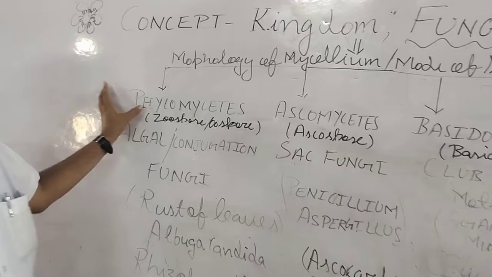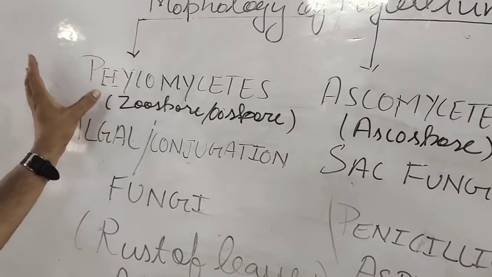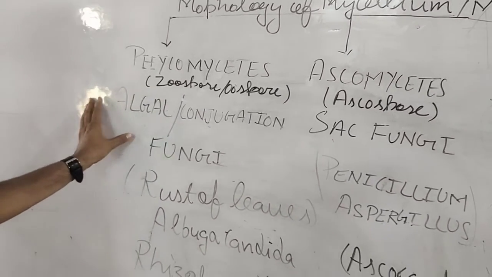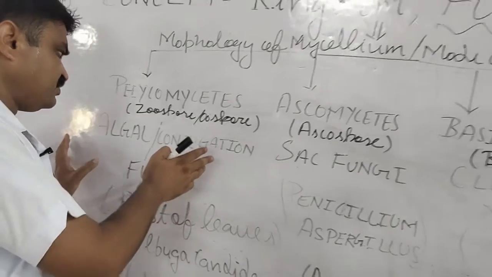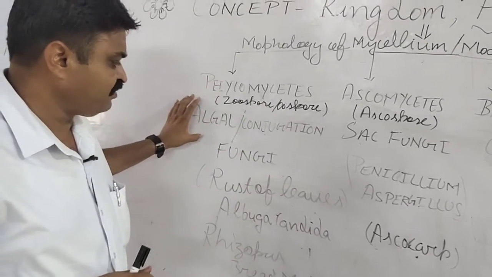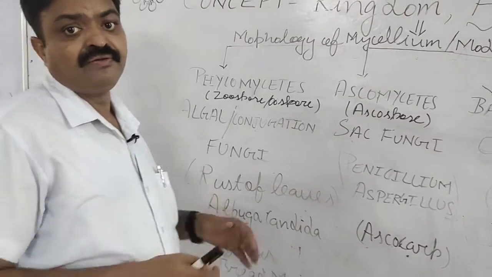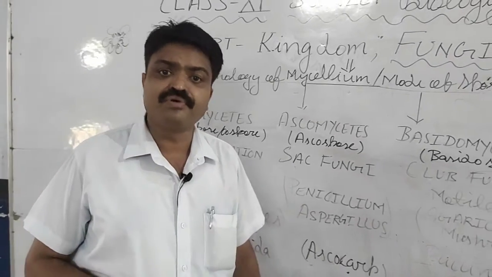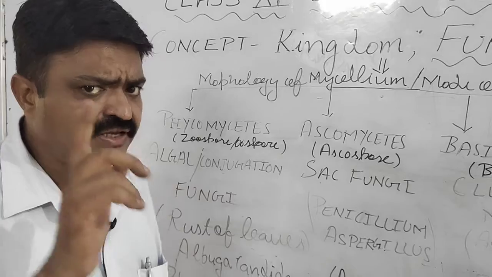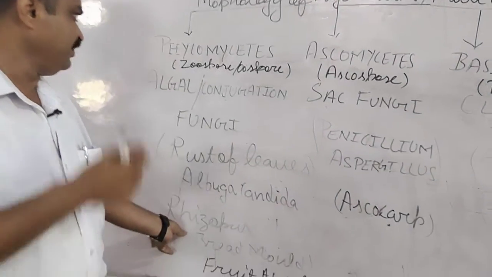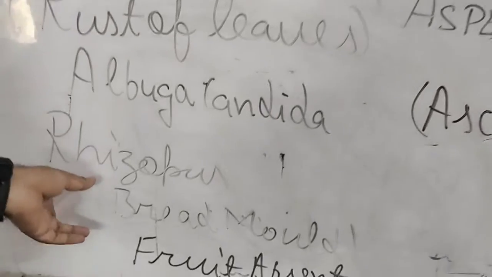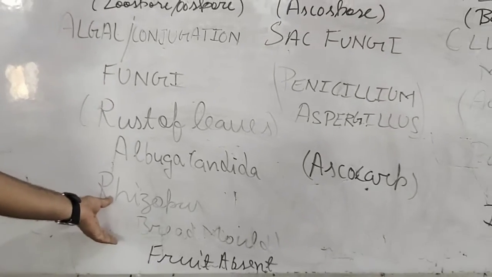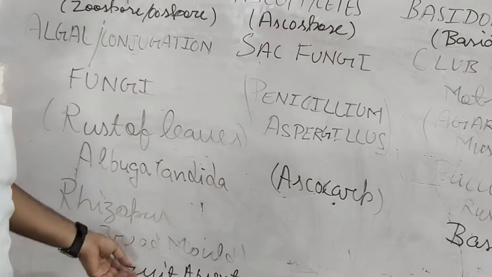The first is Phycomycetes. Phycomycetes are the fungi that have a particular structure on biodegradable substances, and they are also found on the body of plants and cause disease. One fungus in this category is known as Rhizopus, and Rhizopus is found on bread.